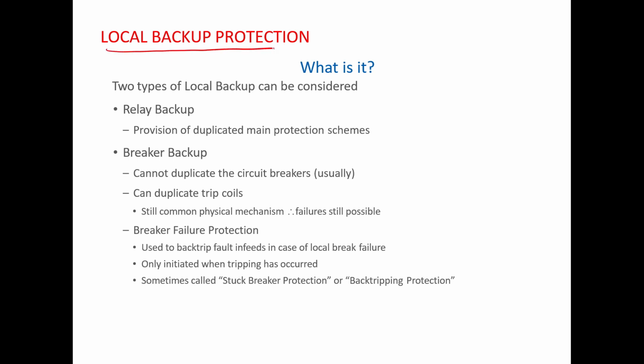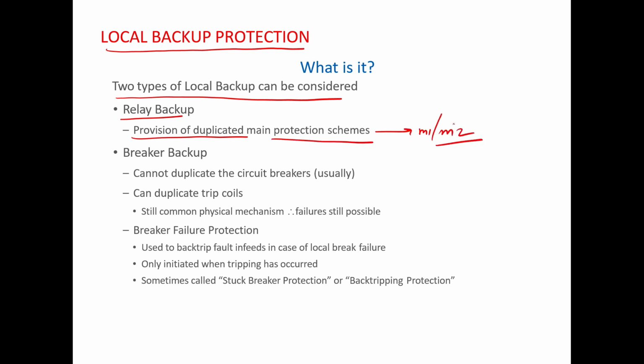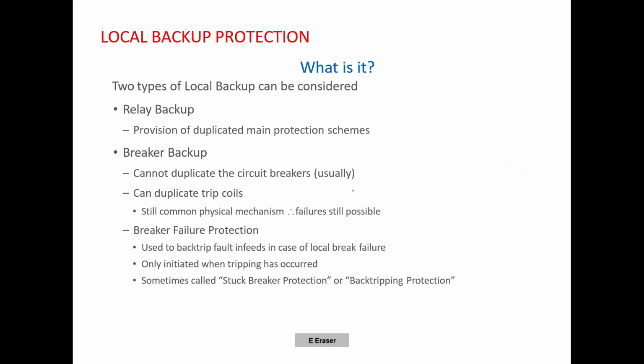Now the local backup protection. What is the meaning of local backup protection? I have already explained in the previous slide that there are 2 types of local backup. First is relay backup, which is the provision of duplicated main protection schemes, that is main 1 and main 2 in case of transmission lines or in case of bus bars, while in case of transformers it can be differential or REF. So this is the duplicated main protection schemes.